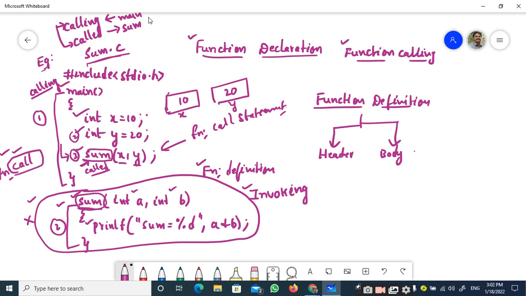What are the values of x and y? We know that x is 10 and y is 20. Therefore, these two values, see here, this is a very important point. This particular statement we are calling the function call statement. We should be very cautious about this function call statement. You should know what happens at this function call statement.